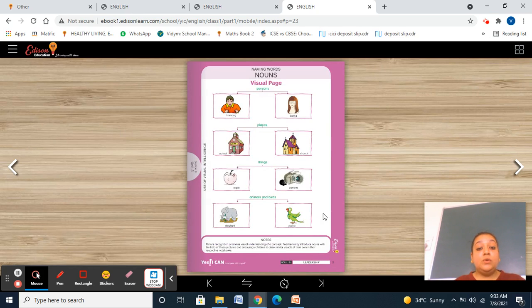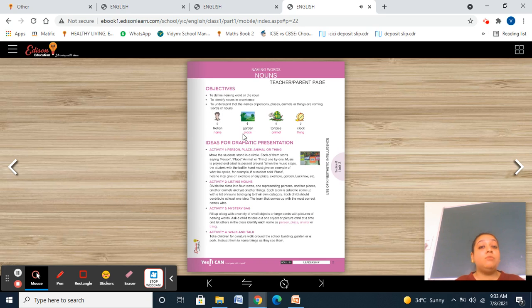Okay, so you can see all these nouns around you. Fine, whatever you are looking around is a noun. You can classify each and everything in these four categories, whether it's a person noun, place noun, animal noun, or a thing noun. If you're talking about fan, then it will be a thing noun. If you're talking about AC, thing noun. Then your gardens, your parks, all these are place nouns. Getting this point? Each and every person around you will come in person noun.